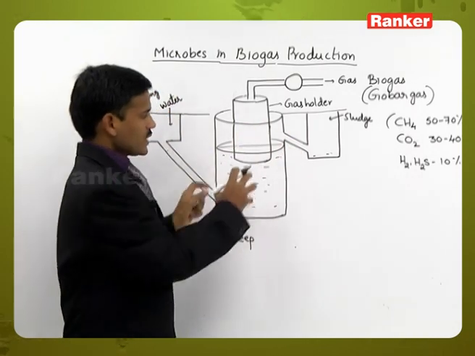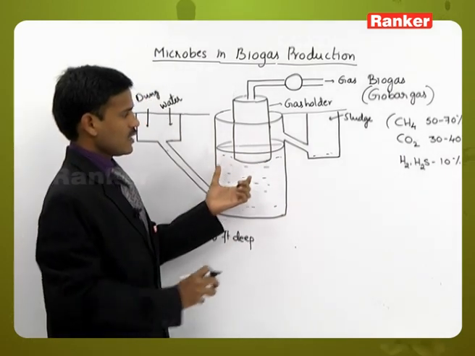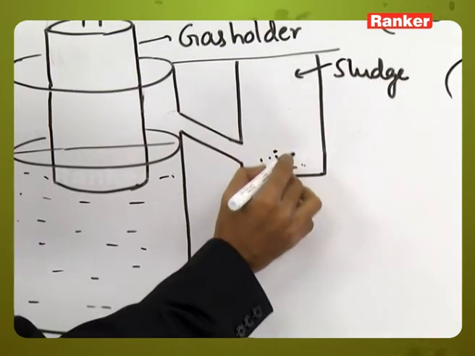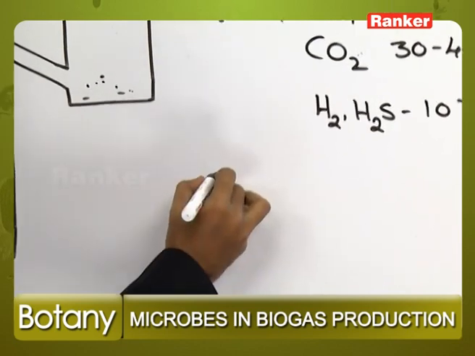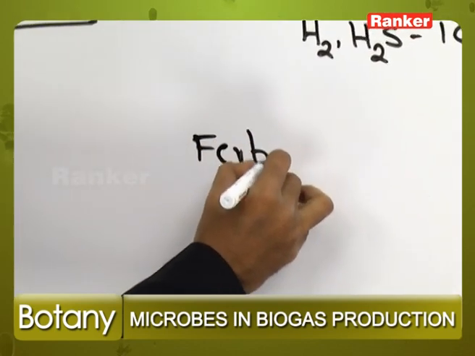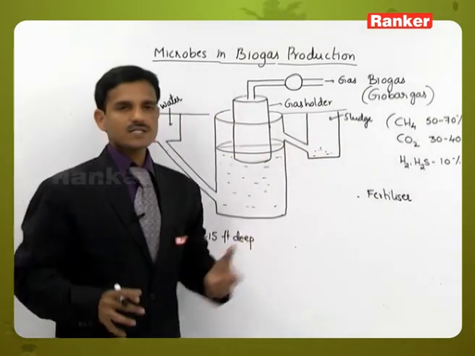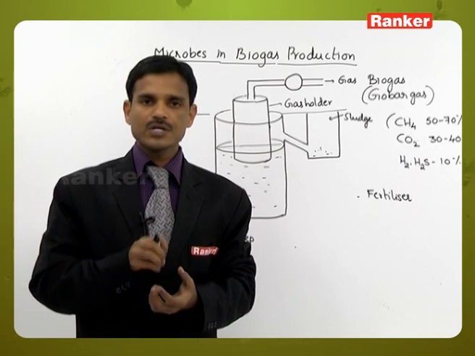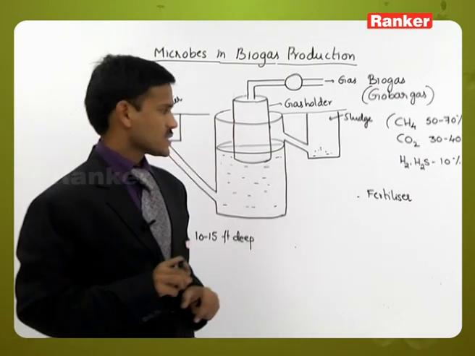Here also, there is the already spent slurry. The spent slurry is collected. This sludge is also used as biofertilizer or fertilizer. The sludge improves the soil's nutritional quality. That's why it is used as fertilizer or biofertilizer.